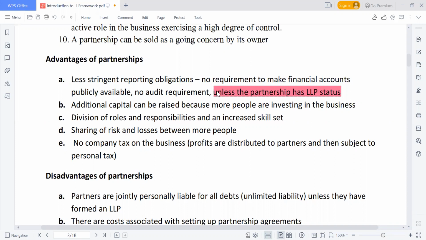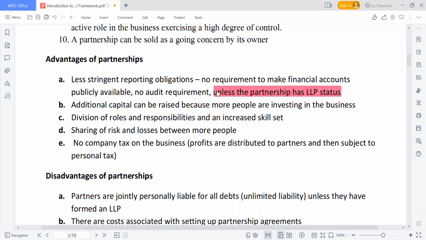Especially the professional firms, like accounting and law firms. Most of them nowadays are LLPs, meaning limited liability partnerships. So there's no requirement for you to have your audit, no requirement for you to publish your financial statement, just like what MTM provided during the last month, and that is good for them. There's no requirement that you must provide your financial statement.